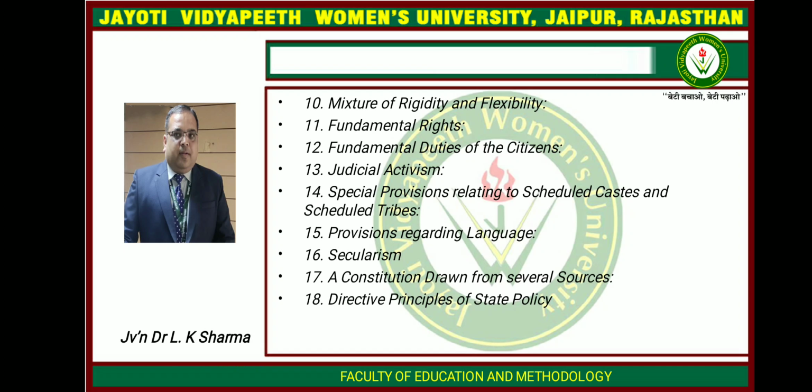Last salient feature of the Indian Constitution is directive principles of state policy. It is a novel feature of the Constitution. The directive principles of state policy contained in Part 4 are in the form of positive directions to the state, which the state shall strive to promote the welfare of the people. They are not justiciable, but they are fundamental in the governance of the country. This is all about the salient features of the Indian Constitution.